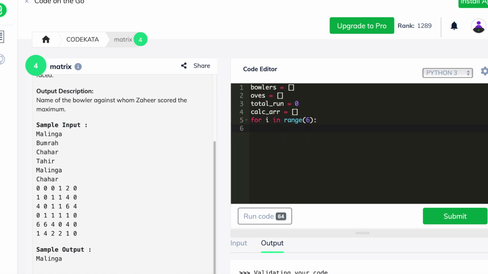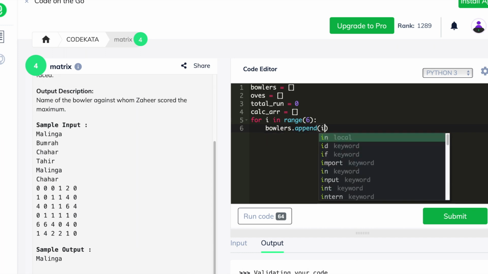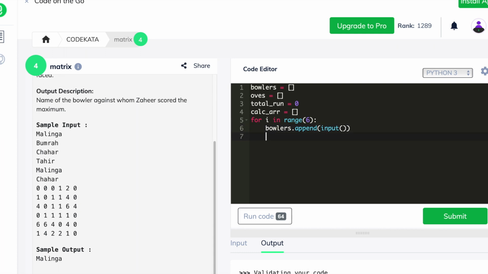Finally, we declare calc array, and in this list we would store all the data regarding the sum of runs scored in each ball in an over, and thus we would be able to judge the bowler against whom Zahir had scored the maximum run. After the initialization of the lists and required variables, let's step into the input functions.